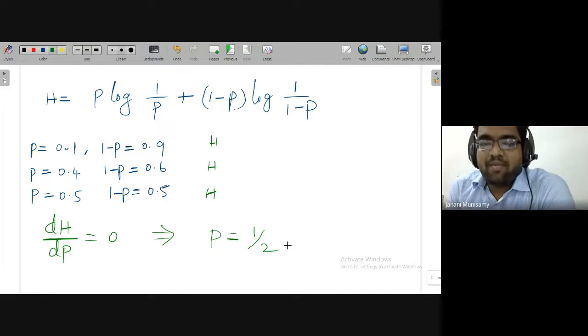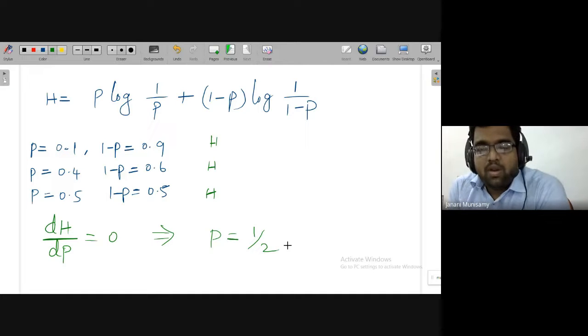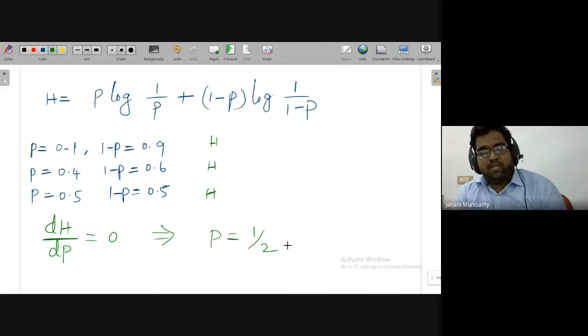So what I'm getting finally, I have taken an equation with only two symbols. For the two symbols, I have written the entropy formula. I do not know what the value of P could be. I just want to calculate the value of P for which H becomes maximum. Then you can use the differentiation formula.